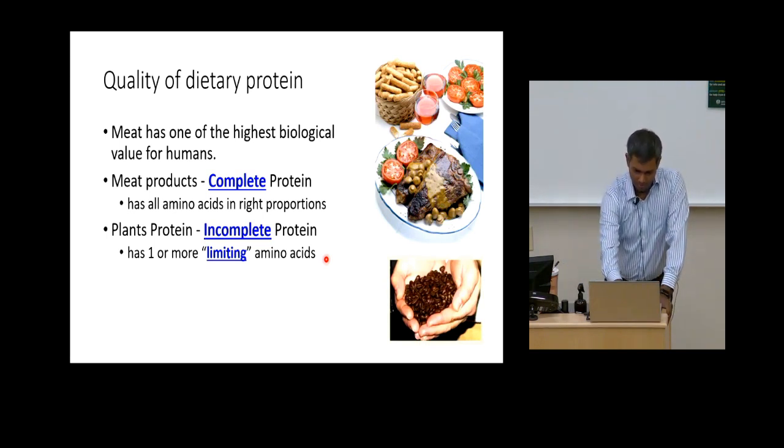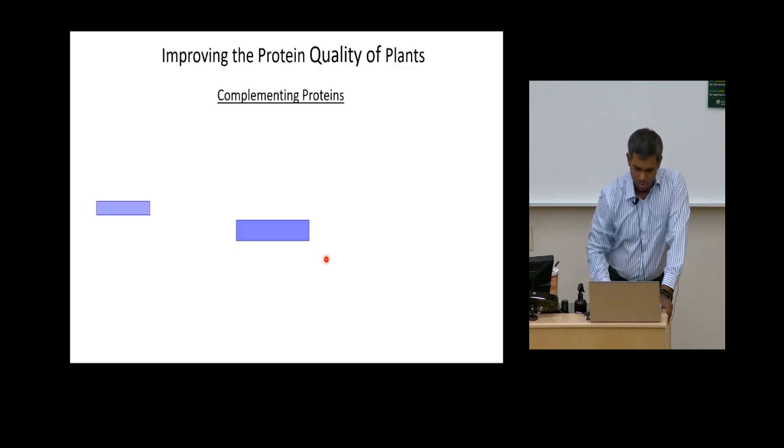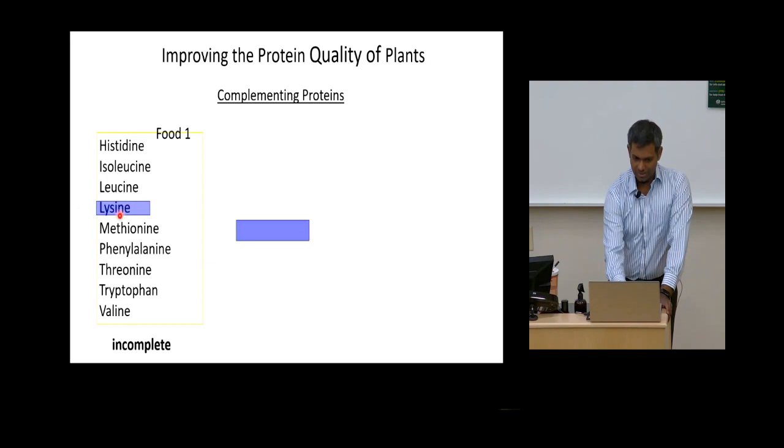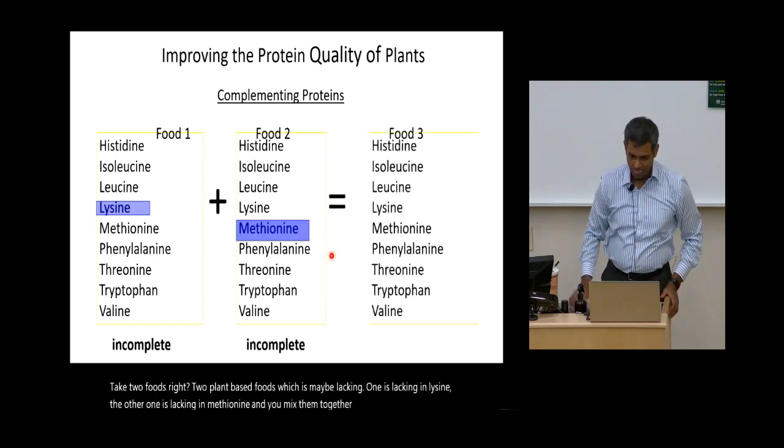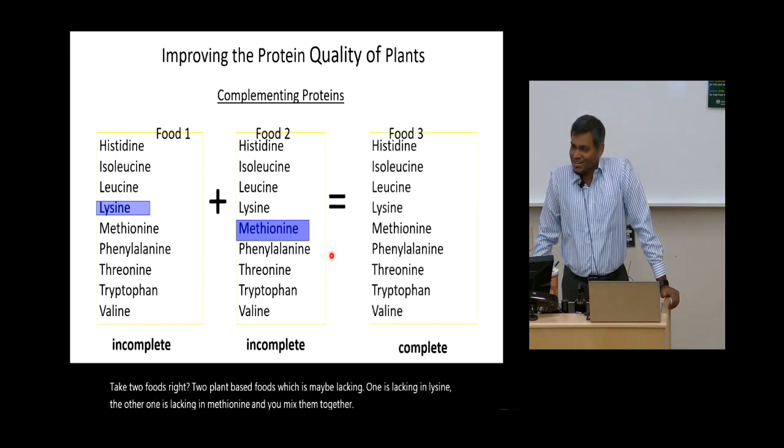And so if you take two foods, two plant-based foods, where one is lacking in lysine and the other one is lacking in methionine, and you mix them together, you get a complete protein, right?